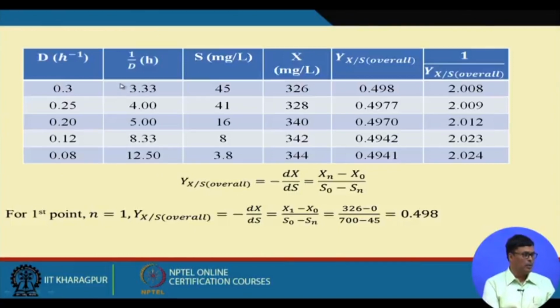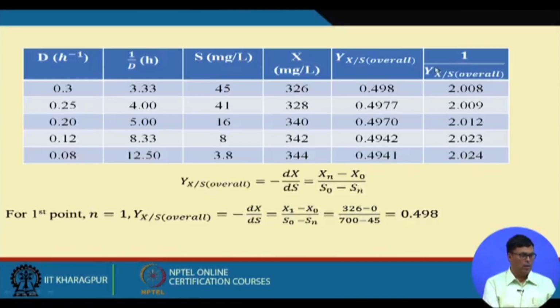Here D is the dilution rate, this is the substrate concentration, and this is the cell mass concentration, and from that we can easily find out the yield coefficient. Yield coefficient is nothing but dX by dS. We know the initial and final cell mass concentration, and the initial and final substrate concentration, and from that we can find out the yield coefficient.